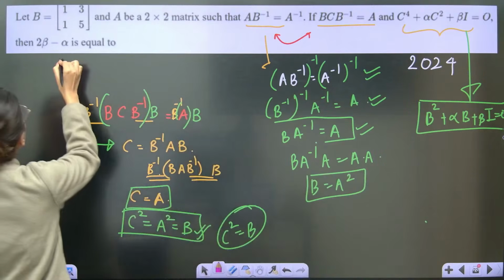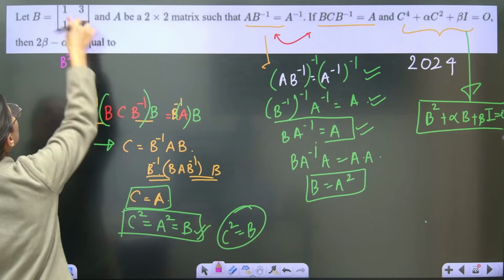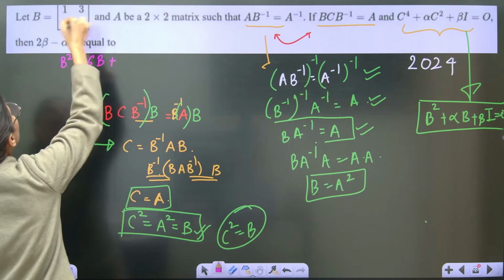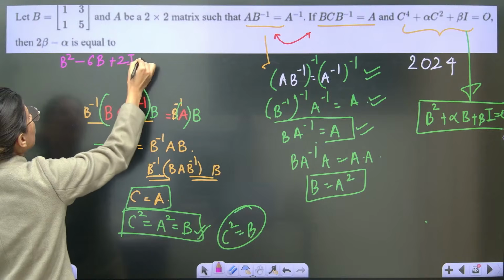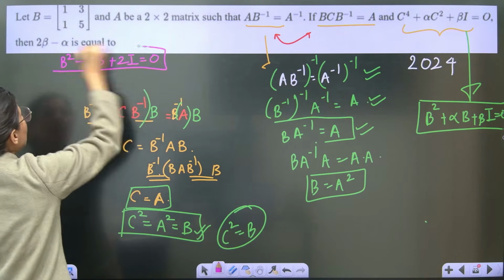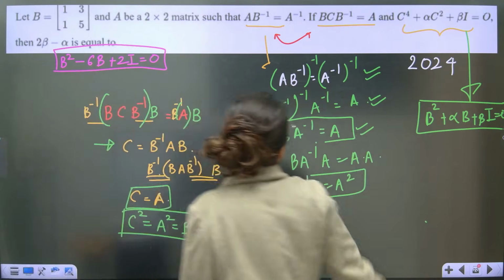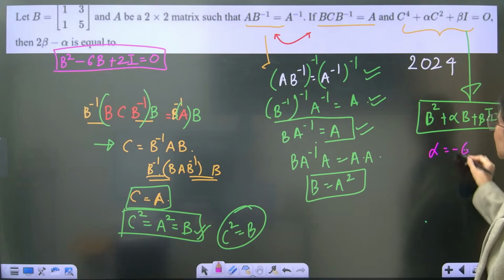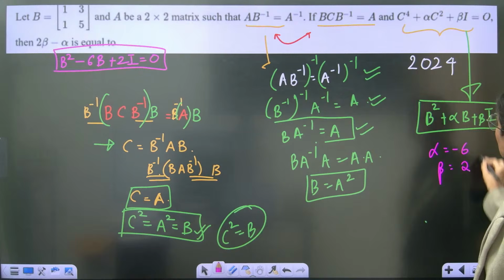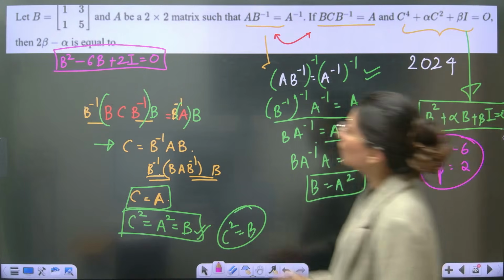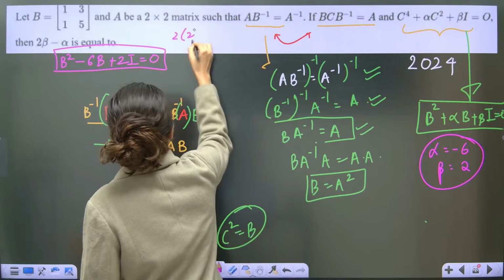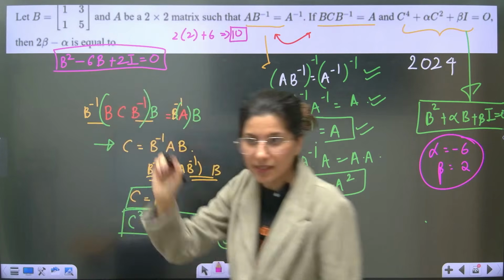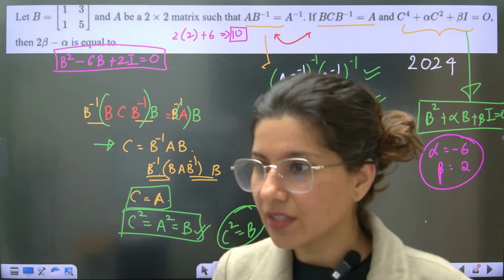You know how to write it: B square minus trace of A times B plus determinant of A times I is your equation. Now they have given you one more equation. You have to compare: alpha equals minus 6, beta equals 2. Minus 6 comma 2, okay. So 2 into 2 plus 6, 10 is the correct answer. Yes, I think you all have got this also.